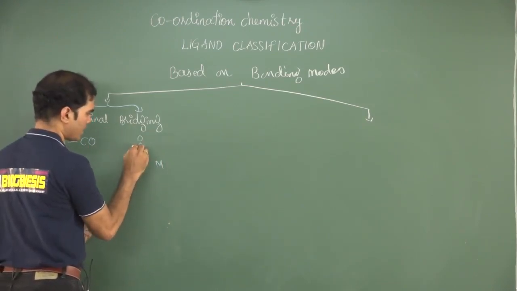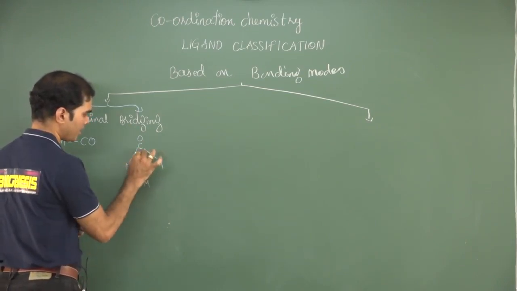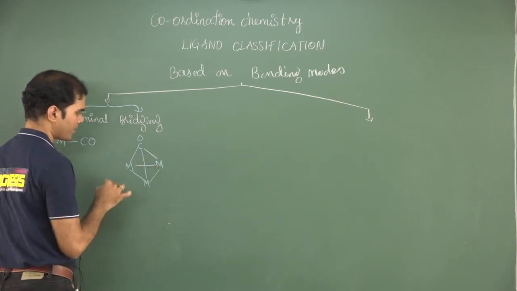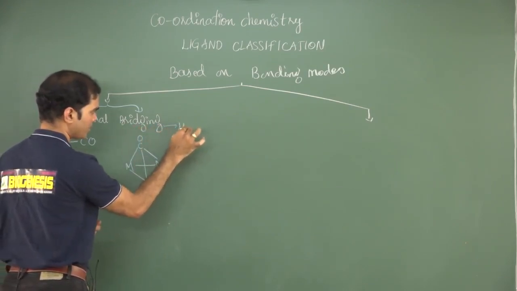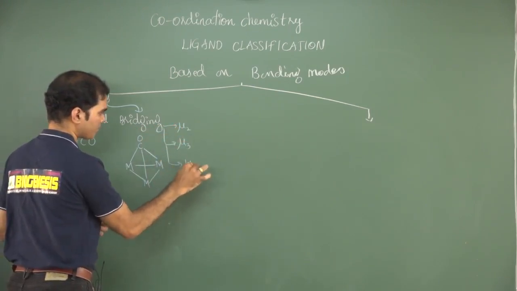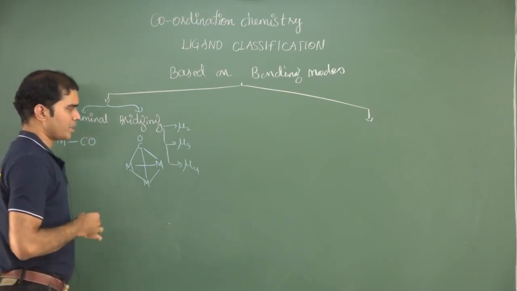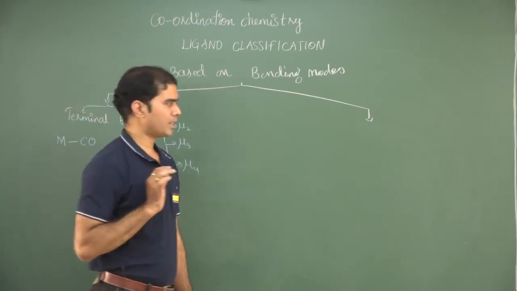if CO is present, that can bridge two metals, or sometimes if there is a third metal, it can also bridge the third metal. So bridging is again classified into doubly bridging, triply bridging, or even quadruply bridging. This is one type of ligand classification.